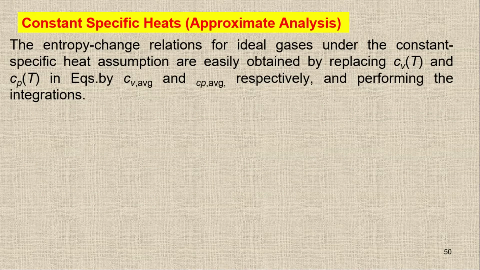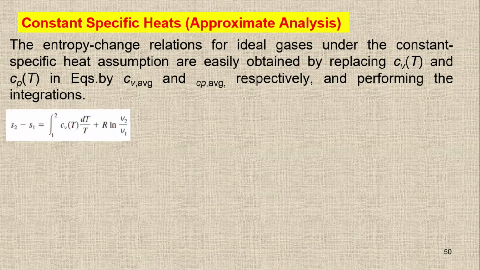In the first method, or approximate analysis, we simply assume that the Cp or Cv values are constant, and normally we take the values at average temperature, as we did in chapter number 4. If this is the equation for the entropy change for an ideal gas, and I take Cv as constant, I can take it outside the integral sign.